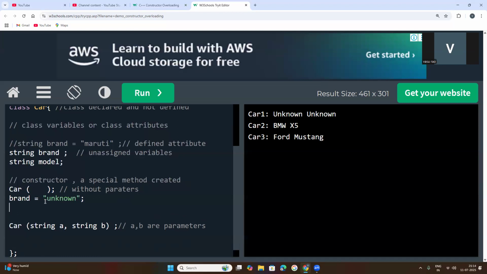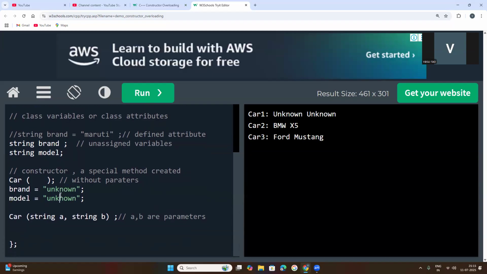Now for model, the value assigned is string type unknown. Okay, it is string type. That's why I have mentioned a string value, because brand is a variable which will hold the string data type. So I have provided string.